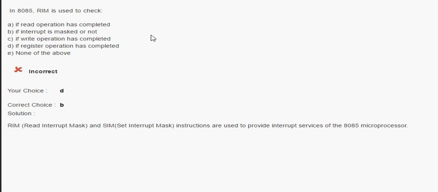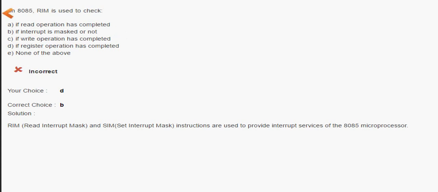Okay, the next question is, in 8085 RIM is used to check. Okay, RIM is read interrupt mask. Okay, whose priority is very good. Very good priority, read interrupt mask, that is RIM. In 8085 RIM is used to check, the answer is, if an interrupt is masked or not, that we are going to check.